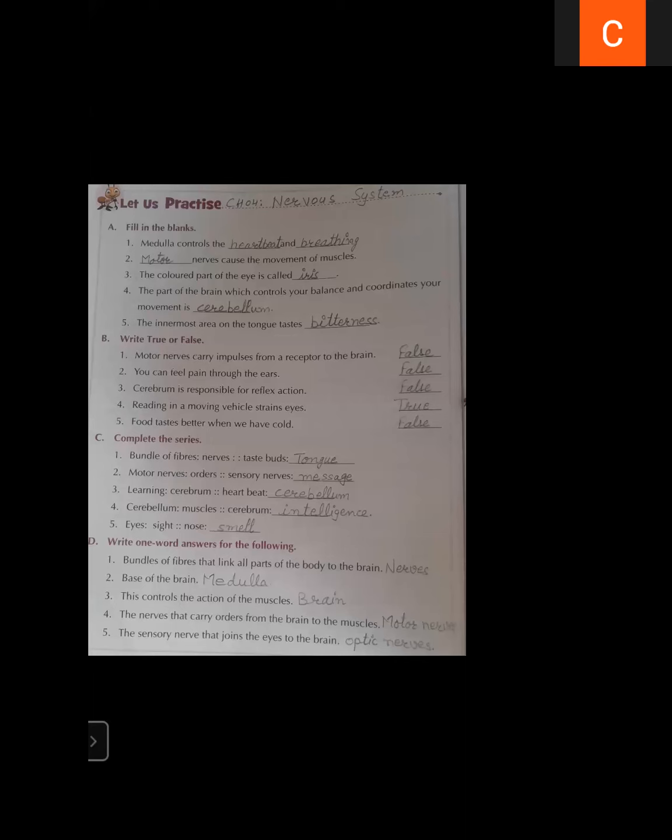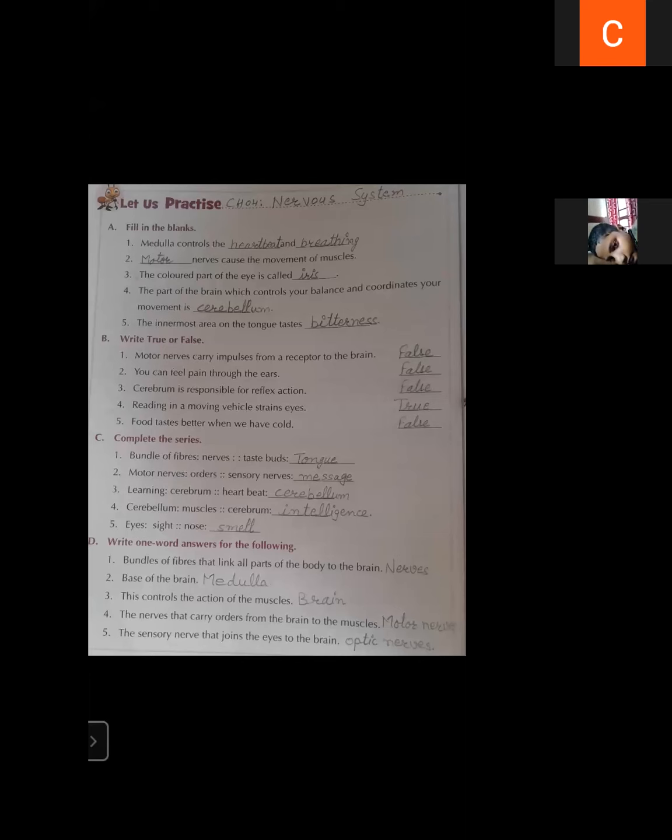You can feel pain through the ears. It is a false statement. We feel any type of pain, any type of feeling, with the help of our skin. Ears help us to hear, to listen.